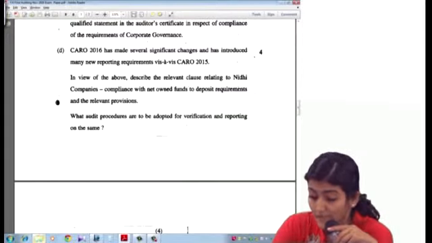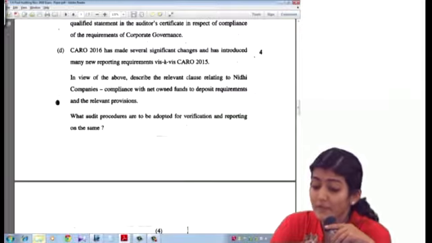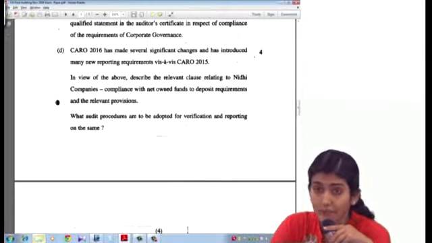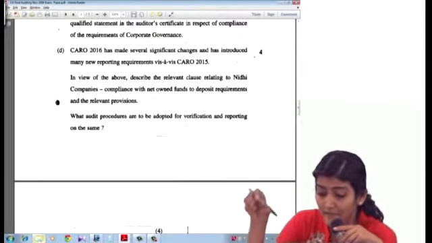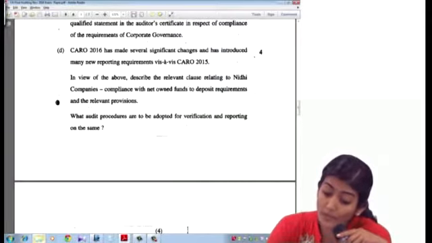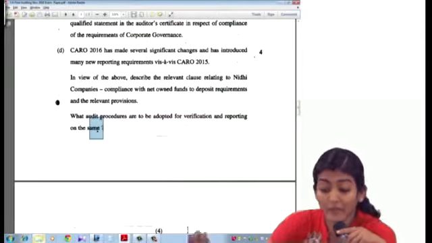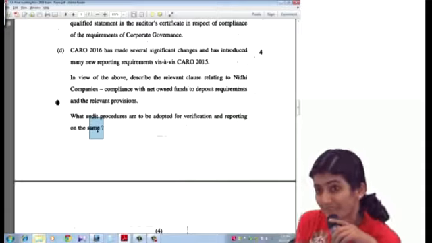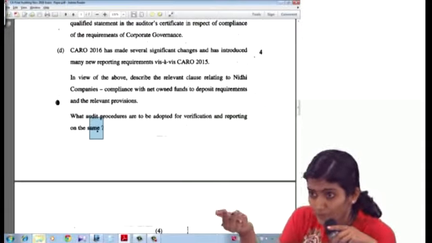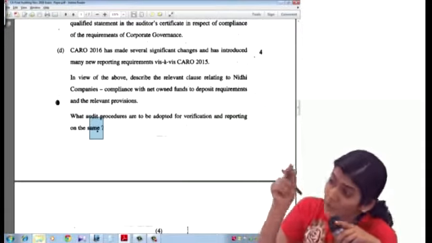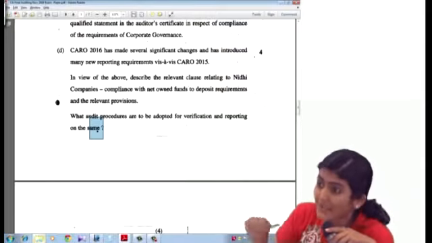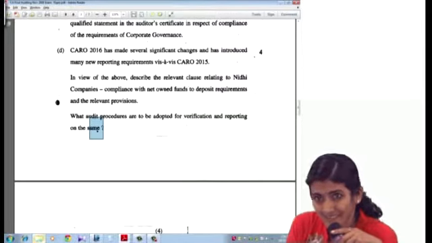So I told you it's clause 12. Compliance with net owned funds to deposit requirement and the relevant provision. So give us the reporting requirement under that clause. And what are the audit procedures to be adopted for verification and reporting on the same? So you have to report on what clause? First tell us that. And to report on that, what checking are you going to do? Tell us that.